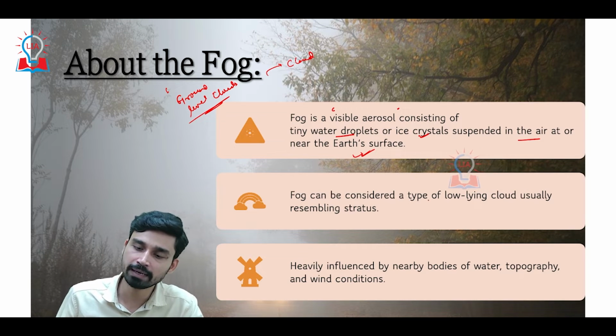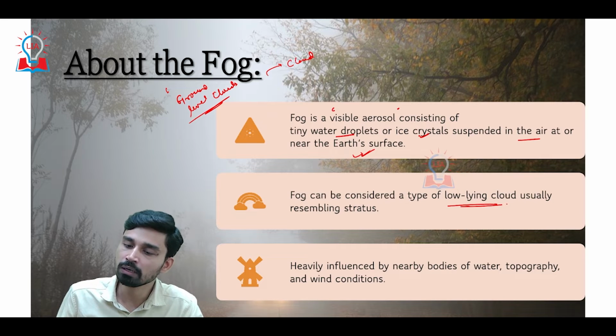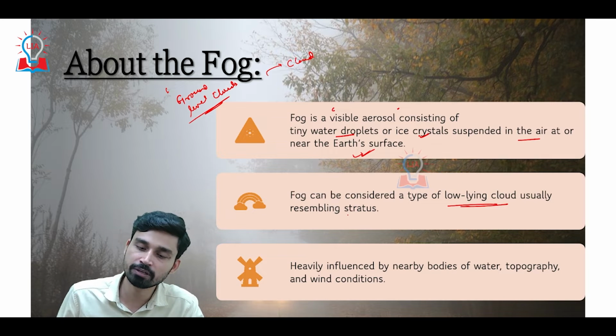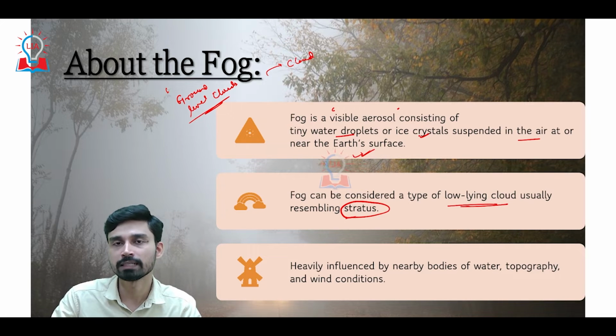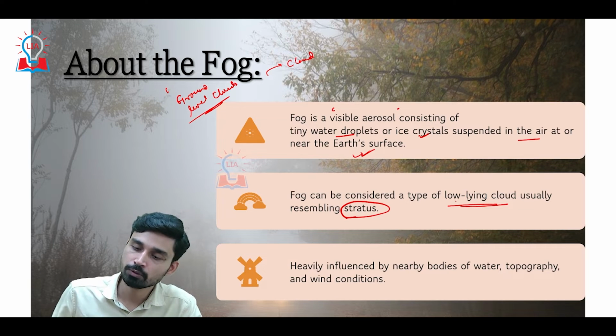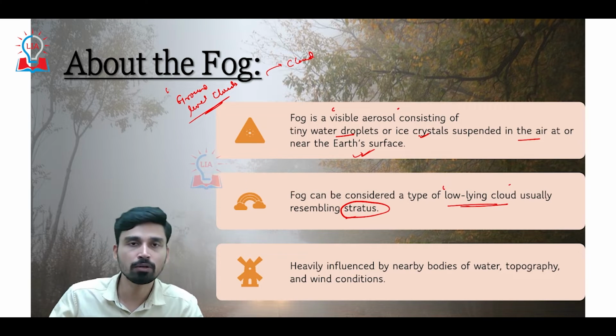Apart from that, it is considered a type of low-lying cloud, usually resembling stratus cloud. If we talk about the types of cloud, we have three major types in our atmosphere. The low altitude cloud, that is up to 2 kilometers. Then we have the middle altitude cloud, that is up to 6 kilometers. And then we have the high altitude clouds that are found above the height of 6 kilometers in the atmosphere. So in that respect, fog can be considered a low-lying cloud.